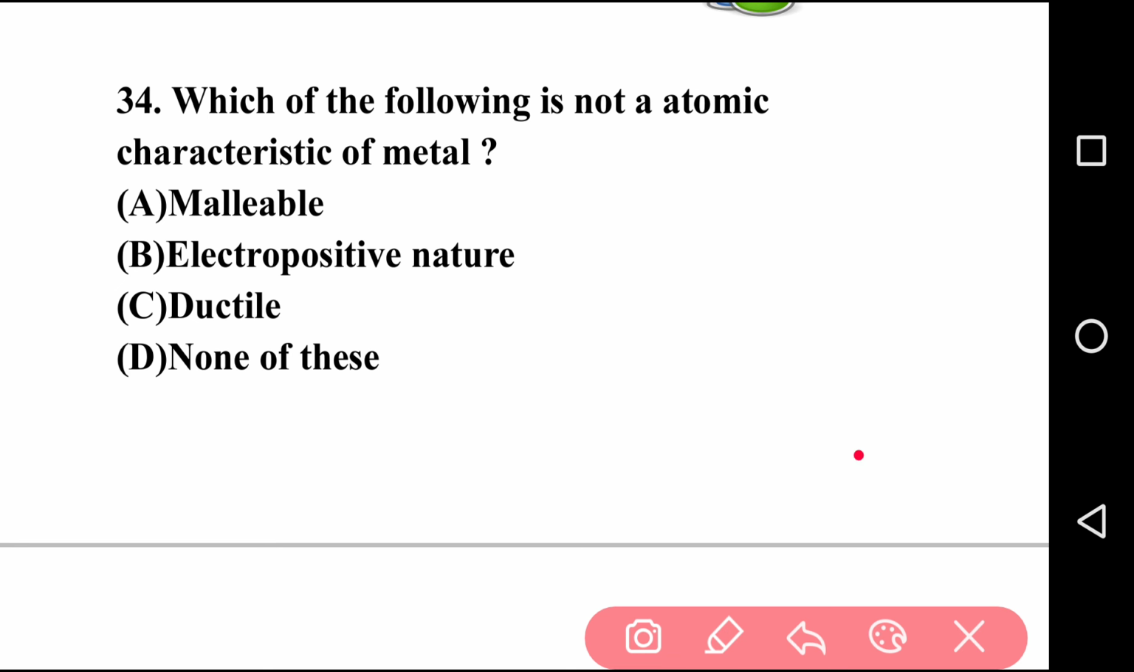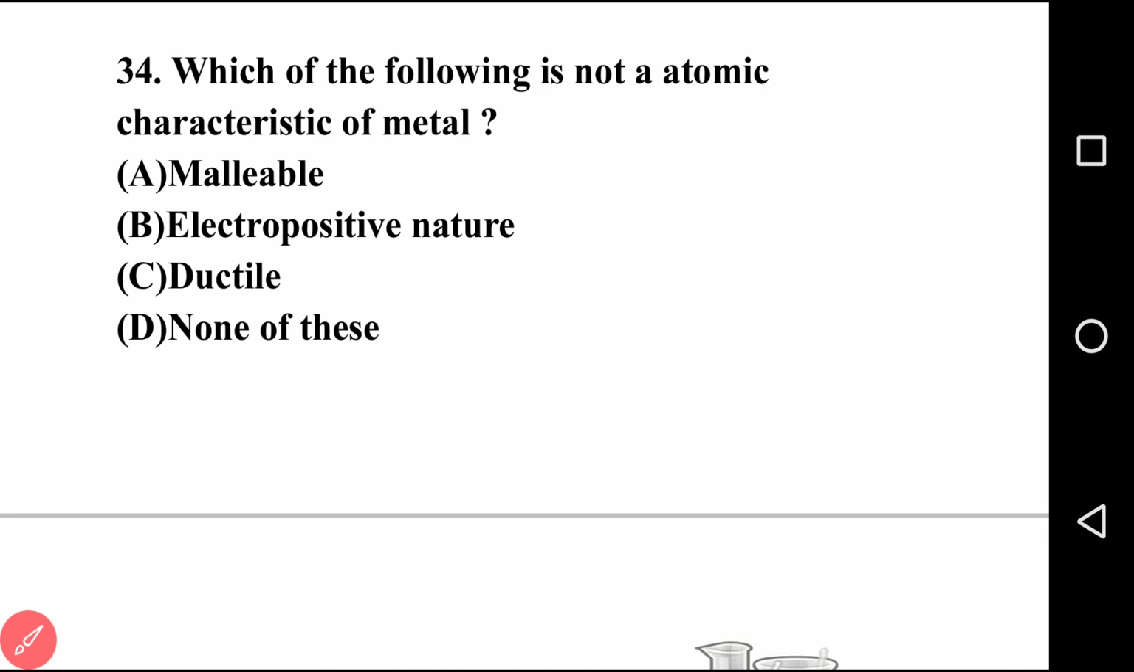Which of the following is not an atomic characteristic of metal? So the right answer is option D, that is none of the above, because malleable, electropositive, ductile are the characteristics of metal. So the right answer is option D, that is none of the above.